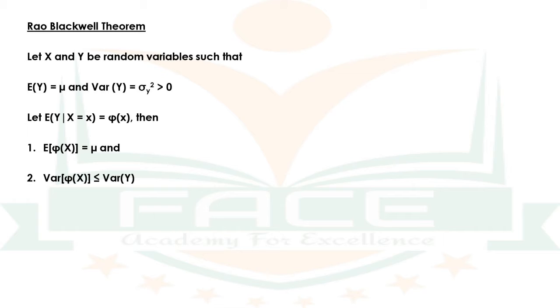Now let's see what is the Rao-Blackwell theorem. Let x and y be random variables such that expectation of y is equal to mu and variance of y is equal to sigma y square, which is greater than 0. Let expectation of y given x equal to small x, which is a particular value of x, be phi of x. Then expectation of phi of x is equal to mu and variance of phi of x is less than or equal to variance of y. This is the Rao-Blackwell theorem.